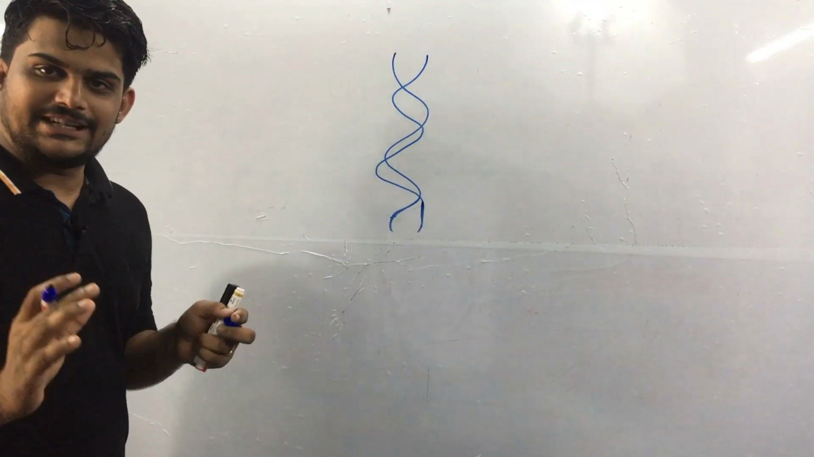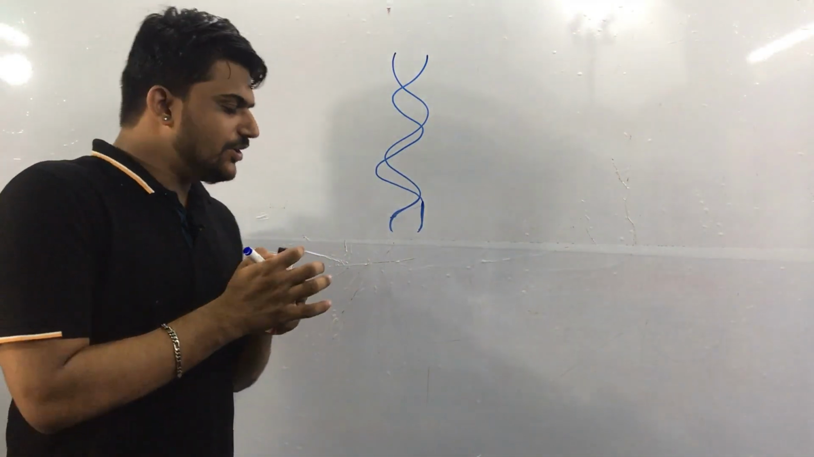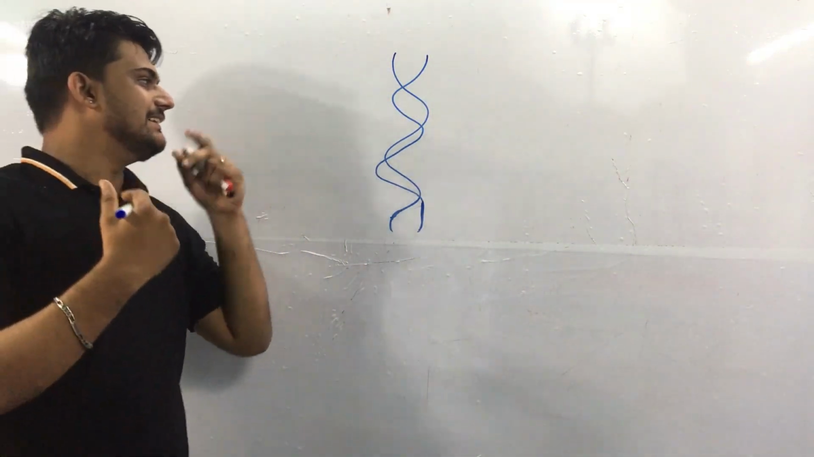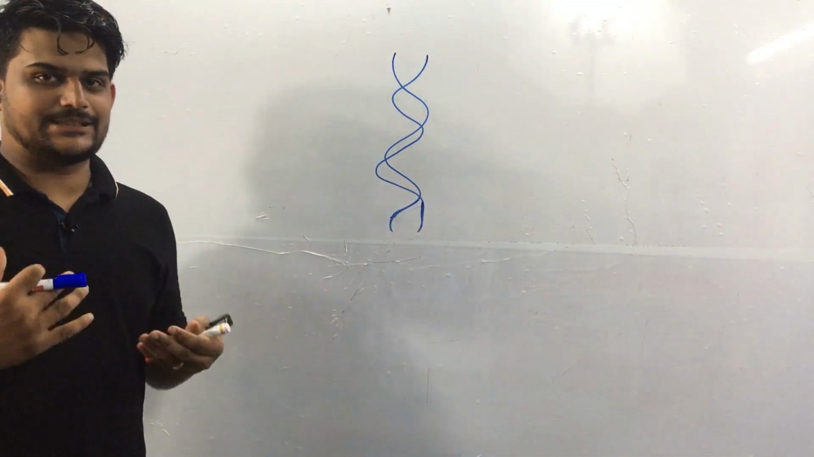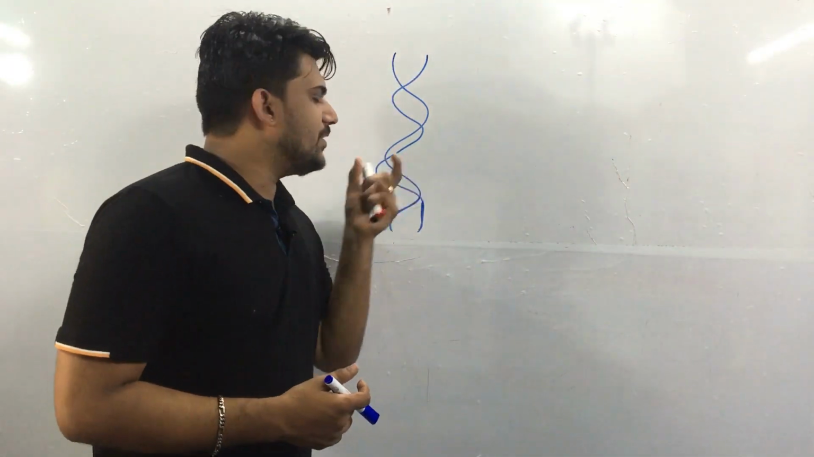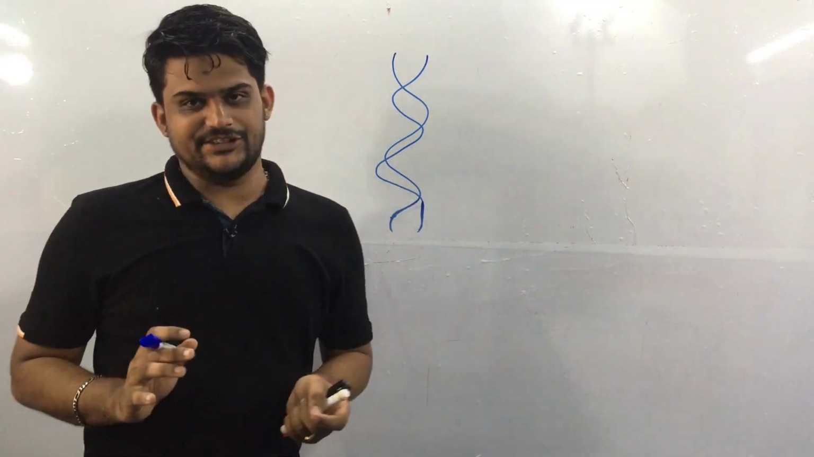So the DNA double strand looks somewhat like this, isn't it? Now you can say there are two staircases. You can see the ladders, but you cannot see the staircases. I'll come to that in a few minutes. First, let's see that the two polynucleotide strands are there, which are twisted in nature, right?